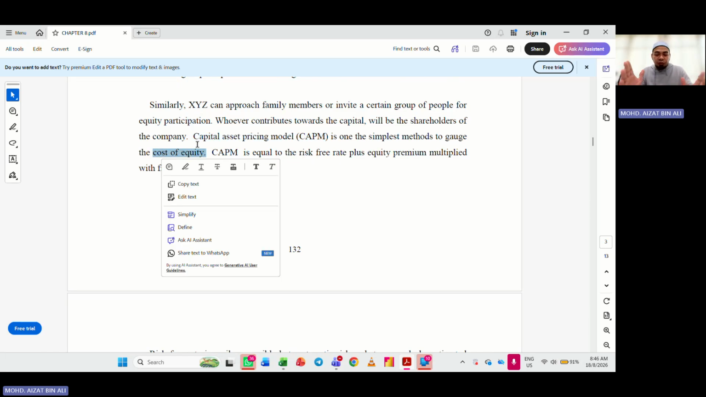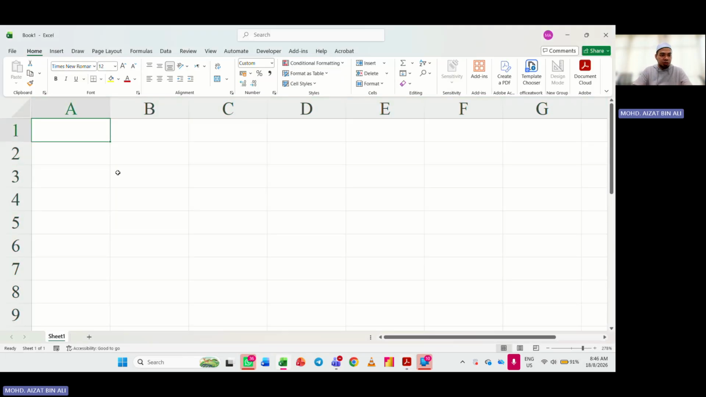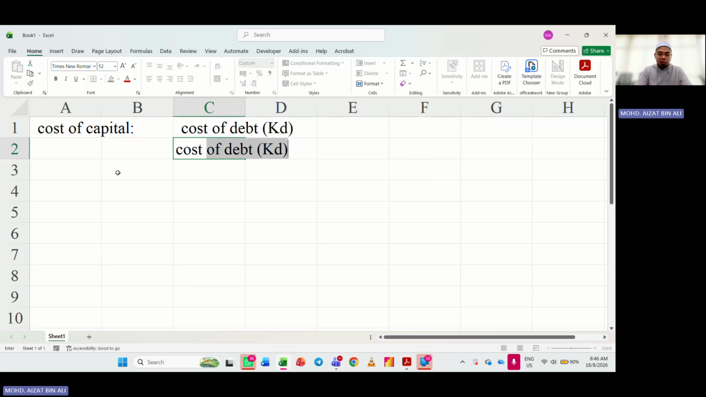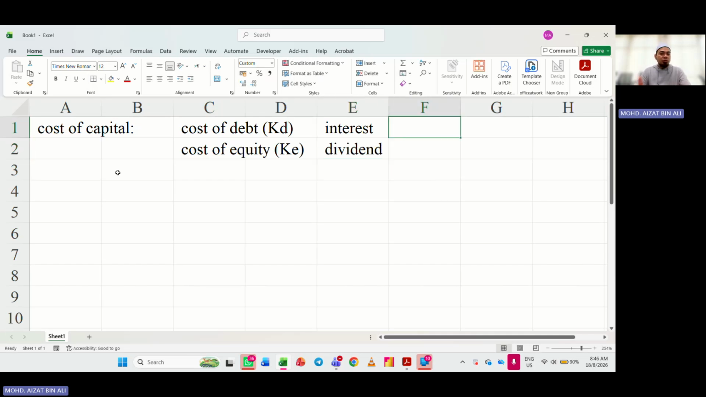For example, if we want to talk about cost of debt, let me use this Excel sheet to explain to you. Earlier we talked about there being two types of cost of capital, right? Cost of capital comprises, number one, cost of debt, which we put as KD. Don't ask me why, that's just the way it is. And then we have cost of equity, KE. Cost of debt, as we discussed, refers to the interest, and cost of equity refers to dividend.